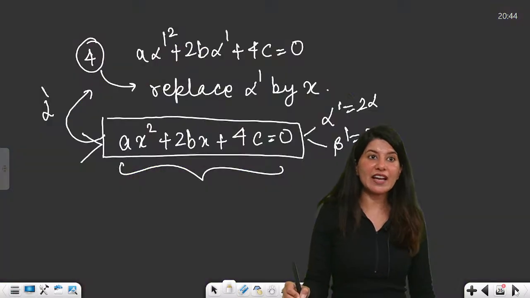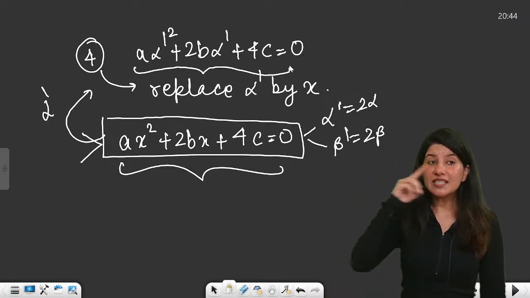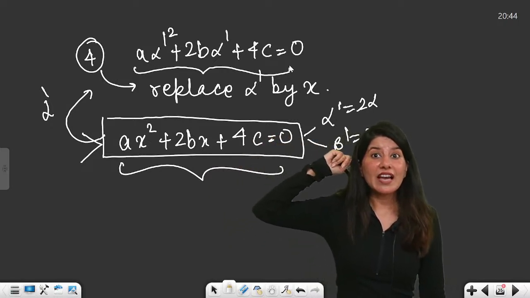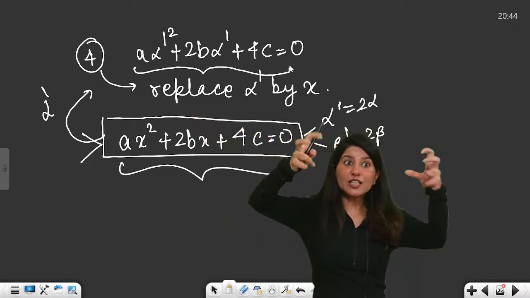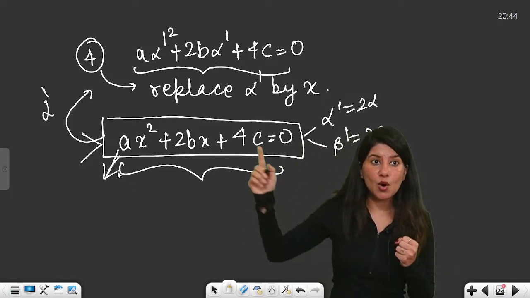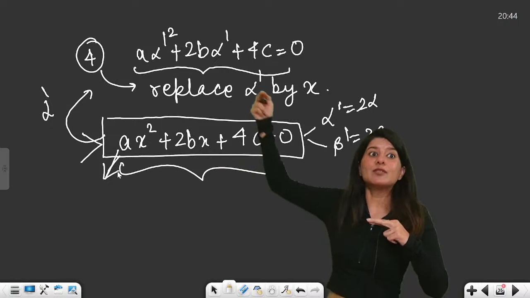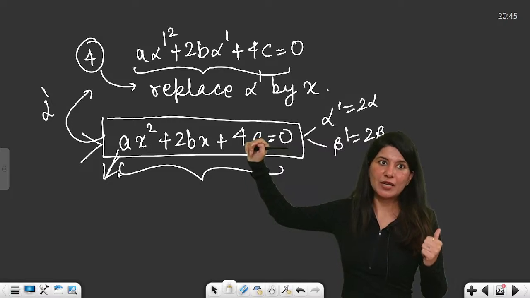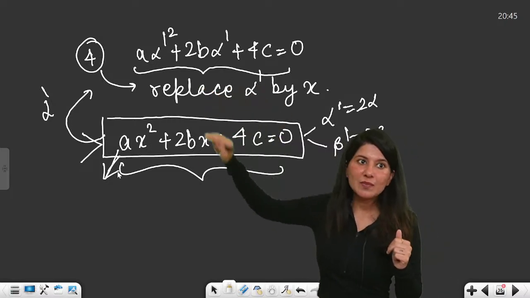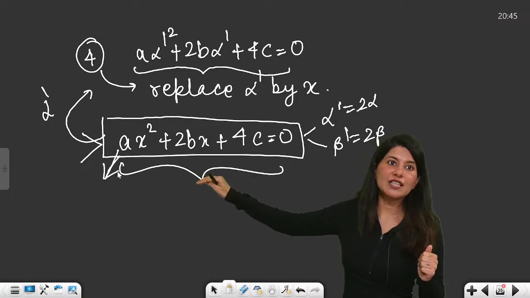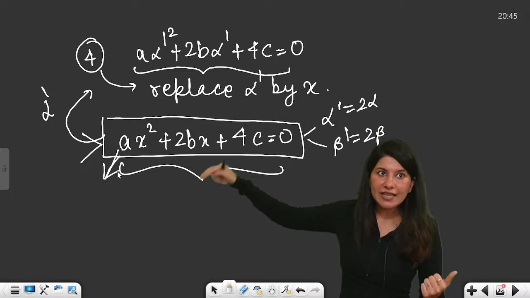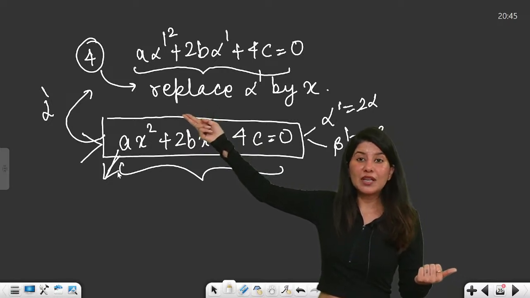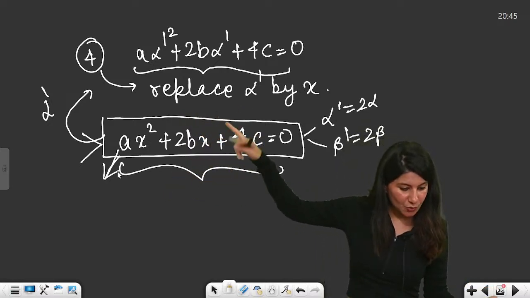And the final step, the moment you get this, can you see this is a quadratic in which I can satisfy alpha dash. Don't you think somebody took this quadratic equation which I have written in the box, ax square plus 2bx plus 4c, and substituted alpha dash in it, right? So basically I am doing the reverse process. I know that alpha dash can be replaced by x, and if the root of this equation is alpha dash, then I can write a quadratic equation with root alpha dash. So we can switch between these two, right?